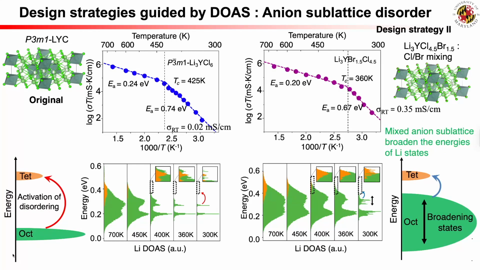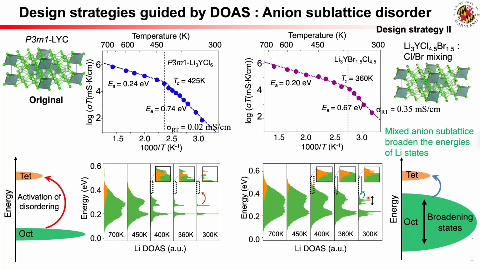For design strategy 2, we achieve it using mixed anion substitution to induce diverse local anion coordination of lithium sites, which are broadened to a large number of lithium states. A candidate LYBC is created by randomly substituting 25% of chlorine with bromine in the original LYC, shown on the left as comparison. In LYBC, the octahedral lithium states with a variety of mixed chlorine-bromine anion coordination exhibit a broad range of energy levels as observed in the lithium DOAS.